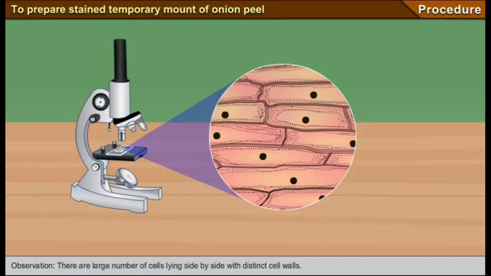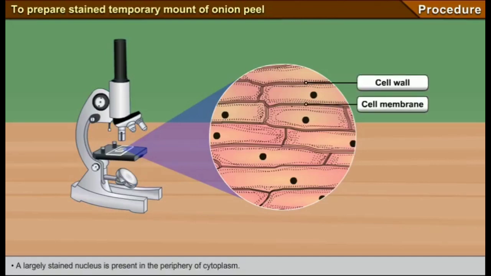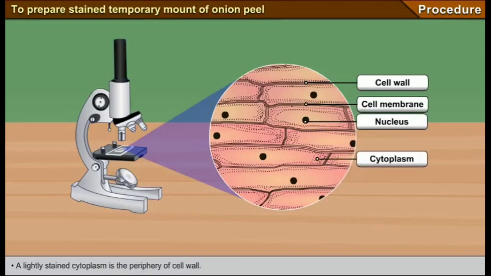Observation: there are a large number of cells lying side by side with distinct cell walls. A darkly stained nucleus is present in the periphery of the cytoplasm. A lightly stained cytoplasm is at the periphery inside the cell wall. A prominent vacuole is at the center of each cell, surrounded by cytoplasm. Inference: the cells under observation are plant cells, because cell walls and large vacuoles are clearly seen.